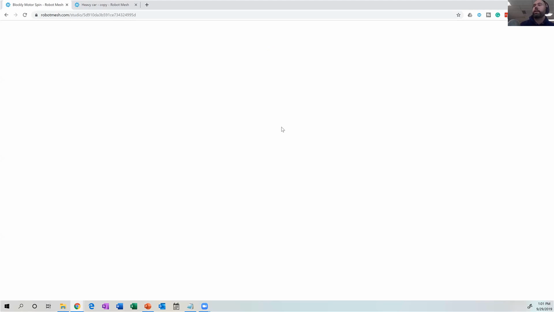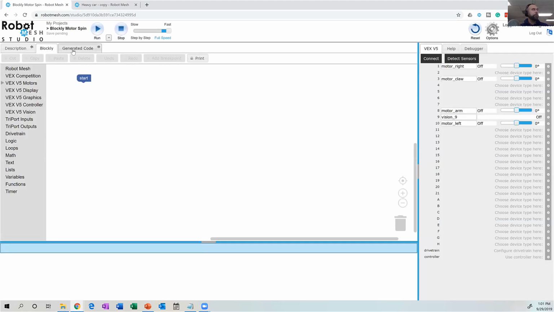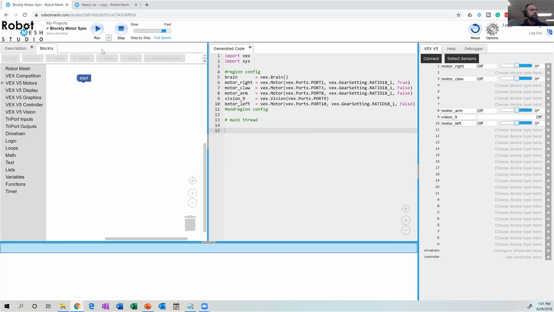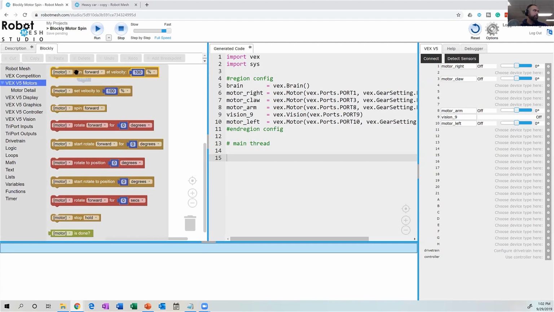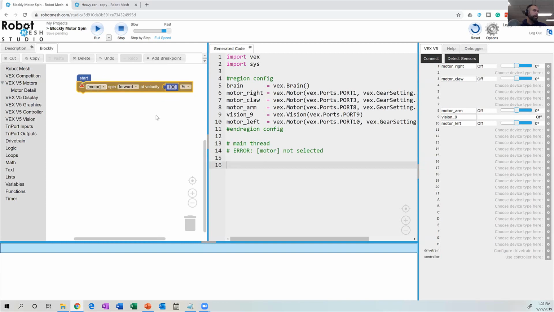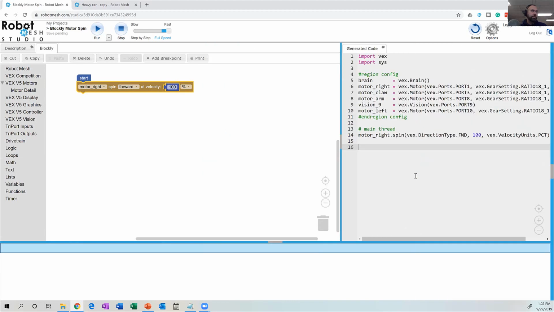So let's rebuild that as a Blockly program. Here I have a generated code window, which I'm just going to anchor so we can see the code that's being created. It remembers my motors. So I'm going to go into the motor library, and I'm going to choose this motor spin. If you watch on the right-hand side as I configure this, it's going to say, what motor do you want to spin, right? There's this little exclamation mark. I'm going to say, I want my right motor to spin forward at 100% power. And that's exactly, if I step out a little bit here, so let's close this so we can see our code.